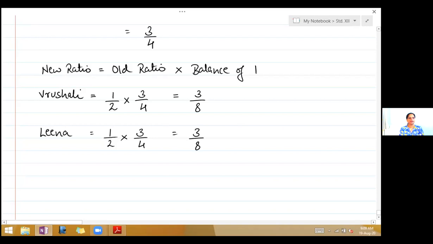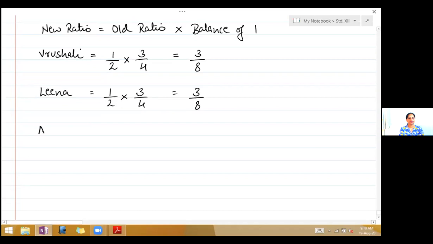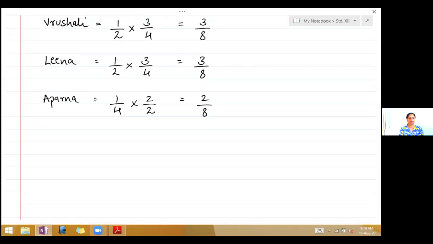And Aparna, her share is 1/4. Now if you see again denominators, we have to make it as 8. So we will multiply both numerator and denominator by 2. So you will get 2/8. So now new ratio is equal to 3/8, 3/8, 2/8, that is 3:3:2.